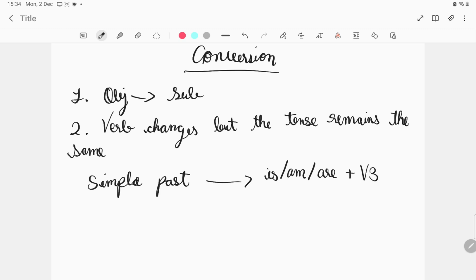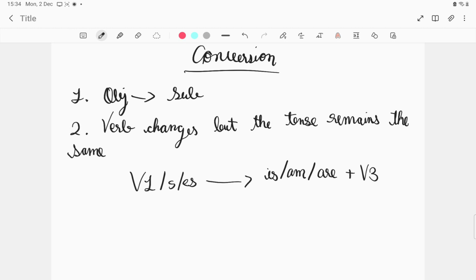Okay, that means whatever verb is written, we have the verb's first form, or s or es is added. So that would change into is, am, are plus that verb's third form.